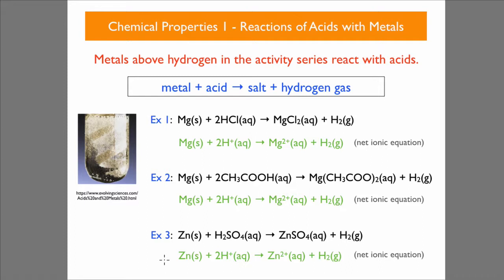Reactions of acids with metals. Metals above hydrogen in the activity series react with acids to form a salt, and they give off hydrogen gas. There's a few examples there. You can see magnesium and hydrochloric acid giving us magnesium chloride and hydrogen gas being produced. Magnesium and ethanoic acid giving us magnesium ethanoate. And zinc and sulfuric acid giving us zinc sulfate and hydrogen. Be sure that you can also write net ionic equations if you are going to write these out.